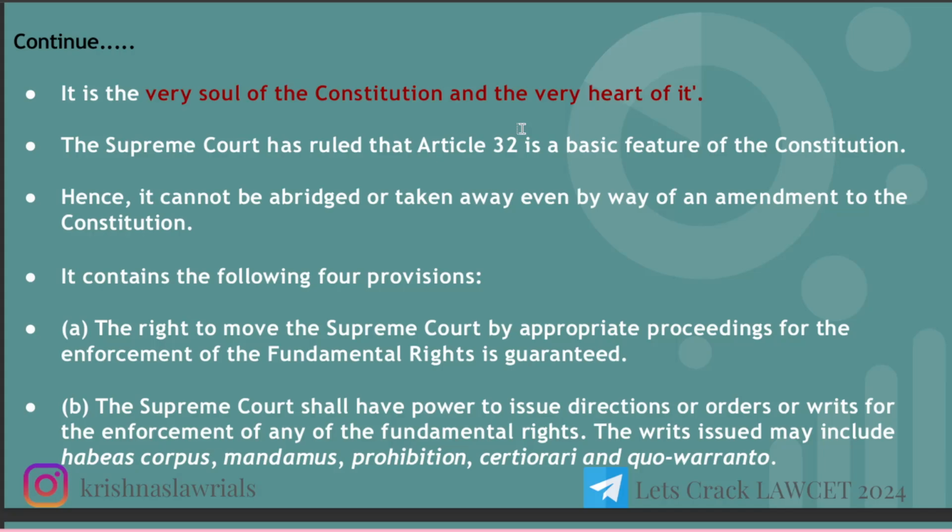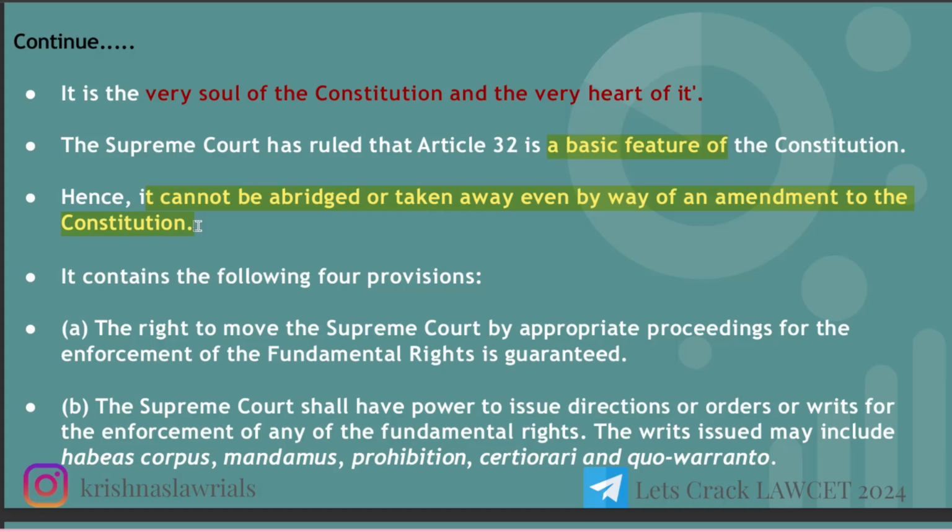So it is saying that Article 32 is a very important article in the constitution. It is the soul and heart of the constitution. The Supreme Court has ruled that Article 32 is a basic feature of the Constitution. Hence, it cannot be abrogated or taken away even by an amendment to the Constitution. If you know, in Kesavananda Bharati and all the landmark cases, the only question that came up was, can fundamental rights be amended?